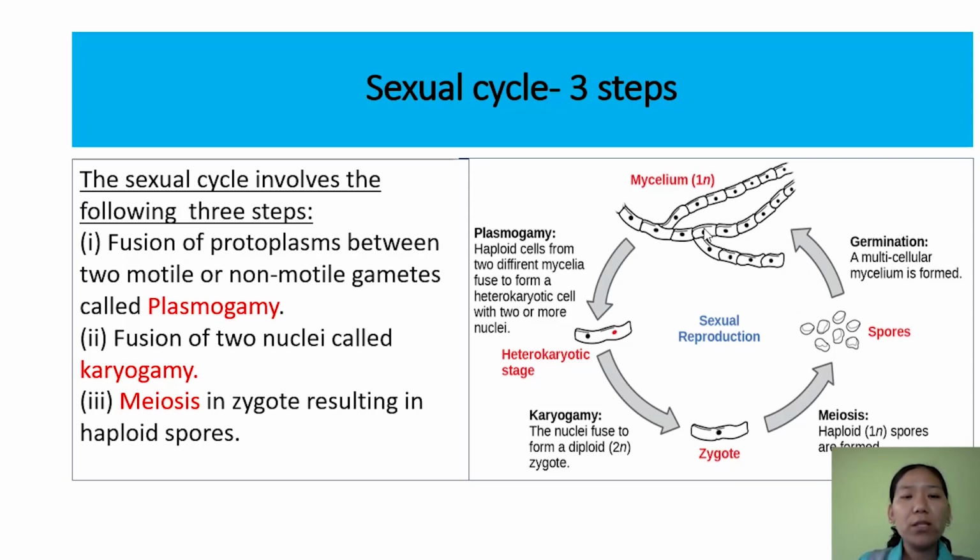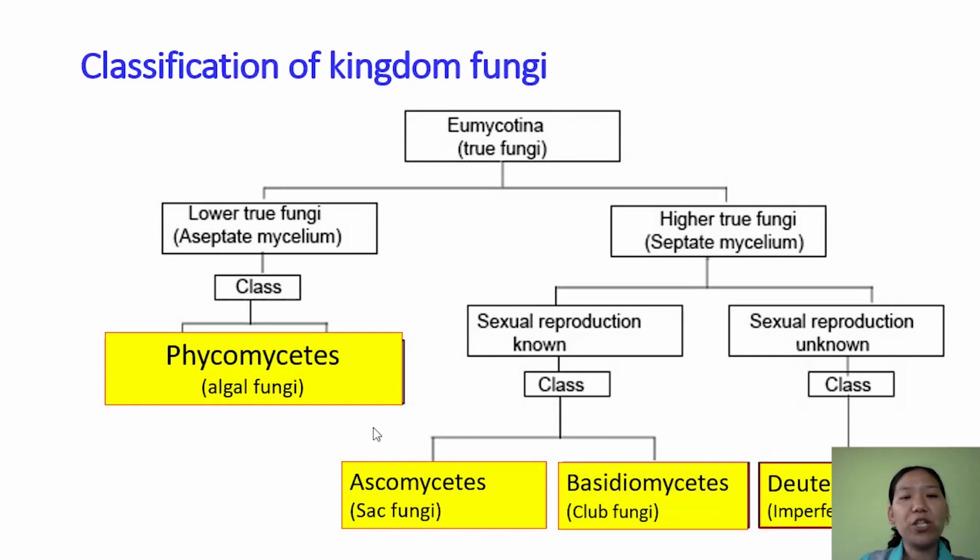In some groups of the fungi like basidiomycetes and ascomycetes, what happens is that after plasmogamy, karyogamy will not take place. Instead, it will keep on undergoing mitosis to form fruiting bodies, and later on in the fruiting body, they fuse to form a zygote, and the zygote undergoes meiosis. Okay, such a stage, where you have a very long period of dikaryotic or heterokaryotic stage, is called the dikaryon phase. Okay, now let us look at the classification of fungi.